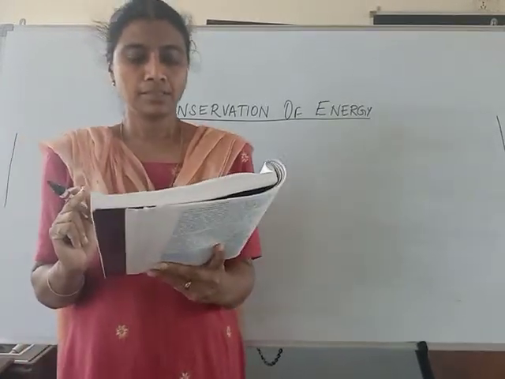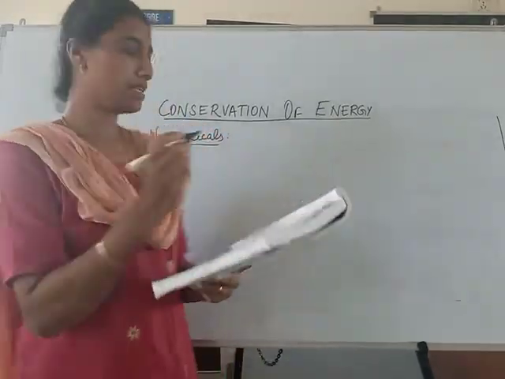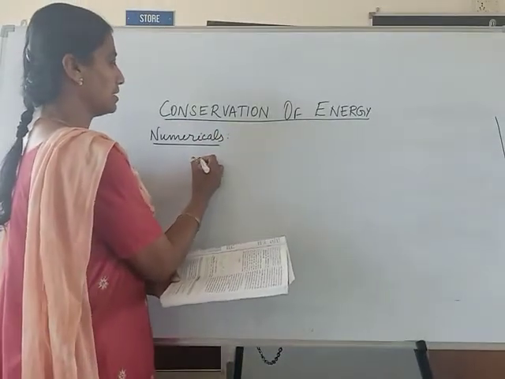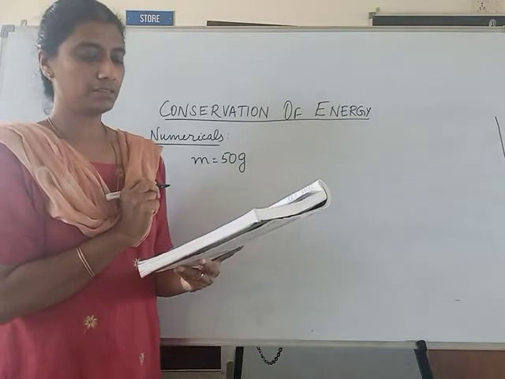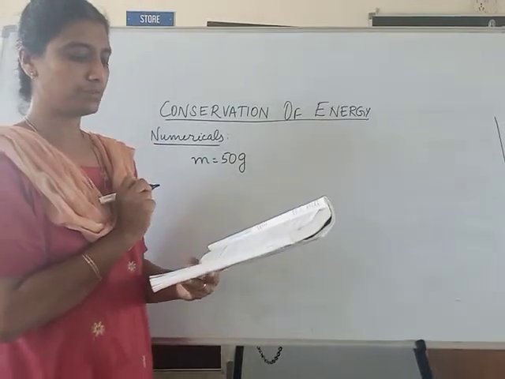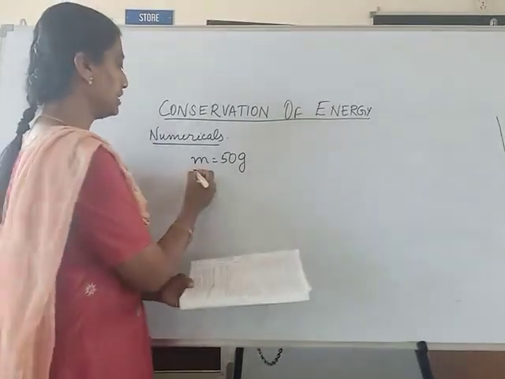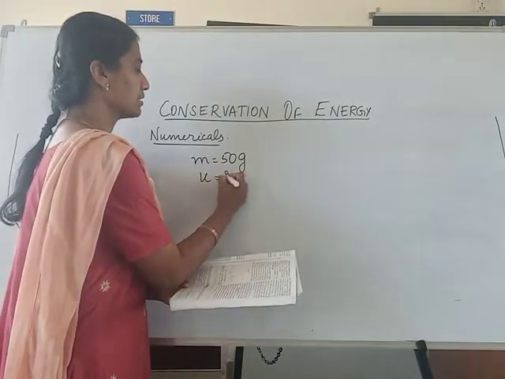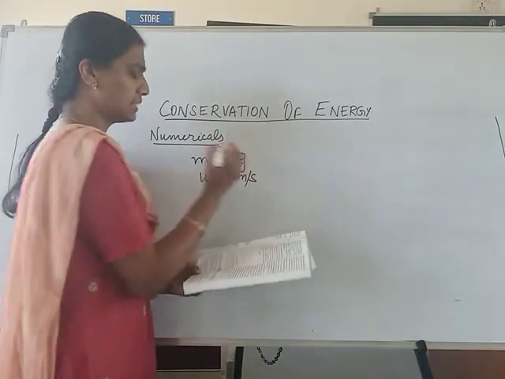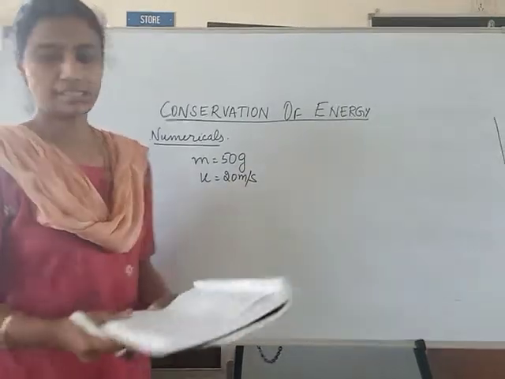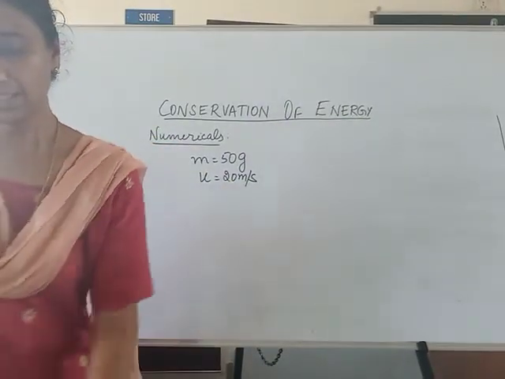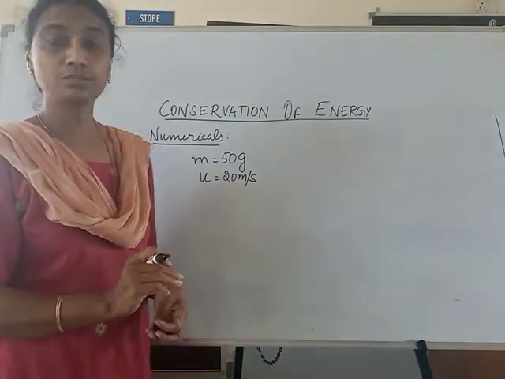A ball of mass 50 gram, so mass is 50 gram, and is thrown vertically upwards with an initial velocity 20 meter per second. So u is 20 meter per second. And then calculate the initial kinetic energy imparted to the ball.